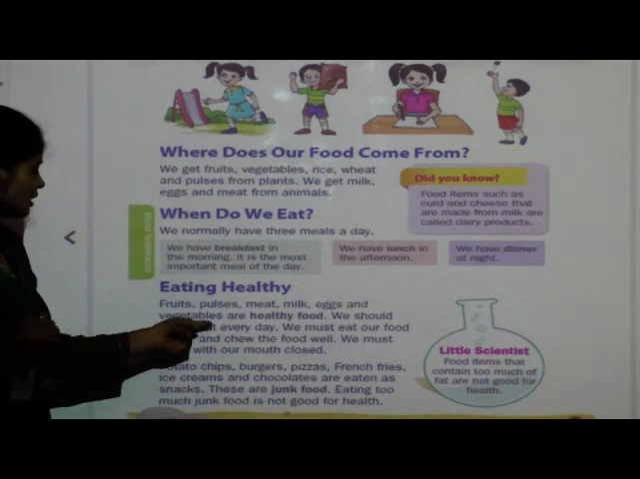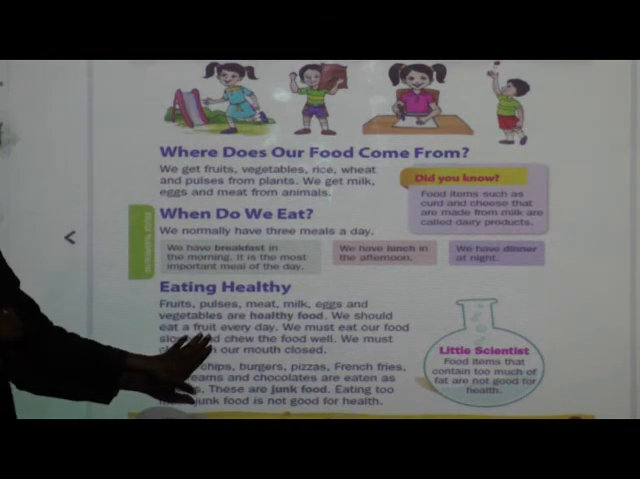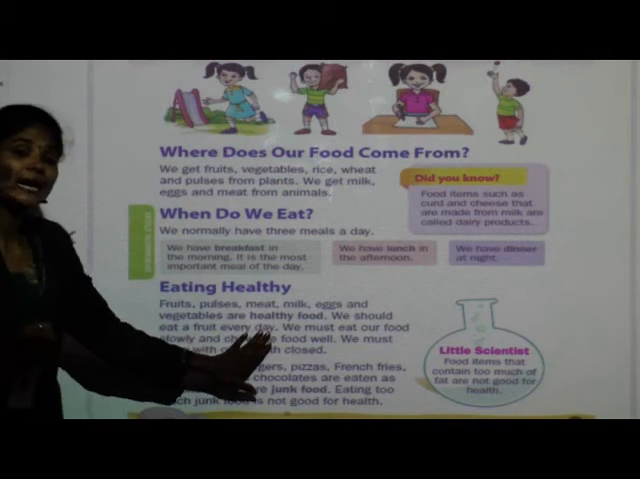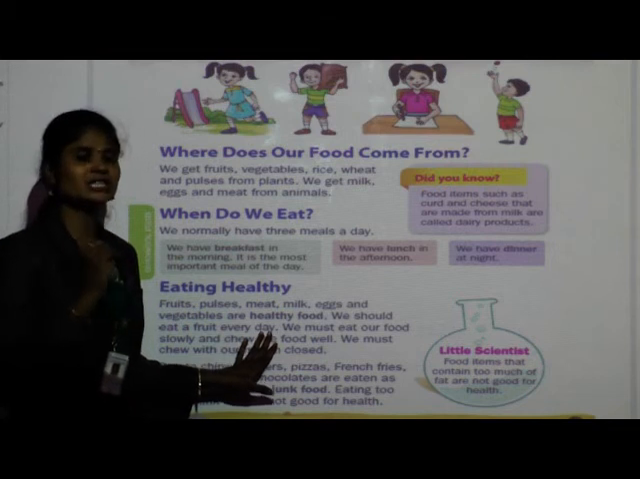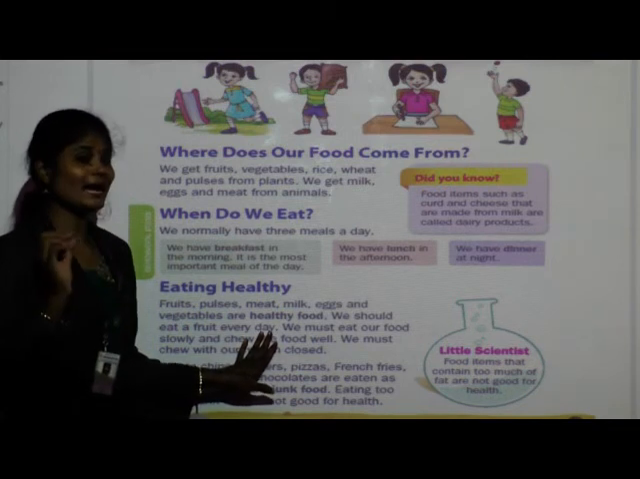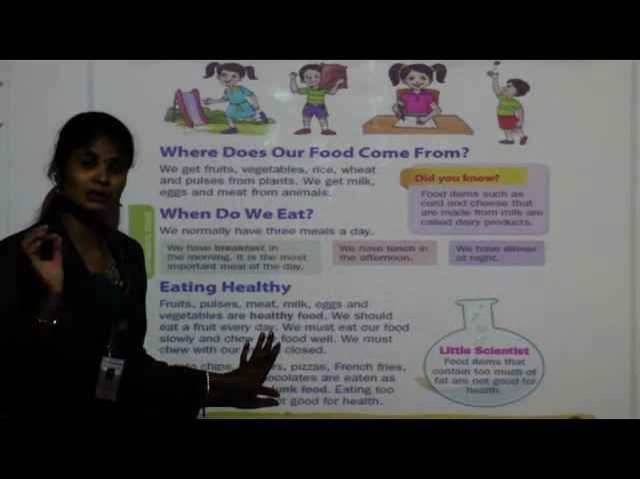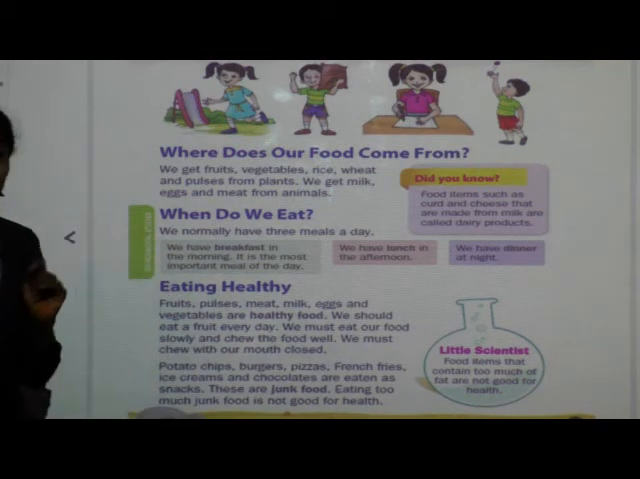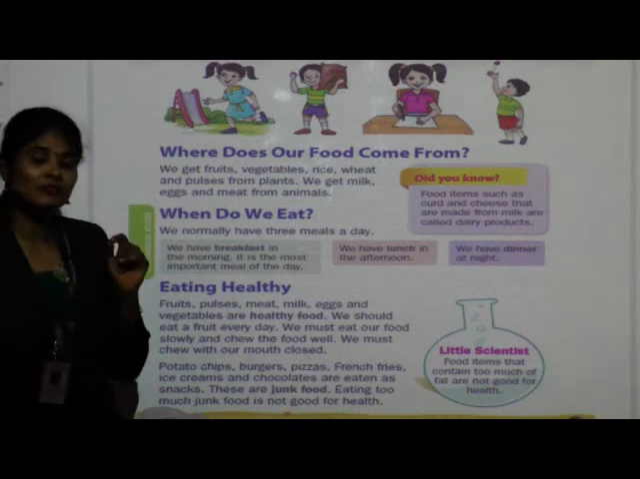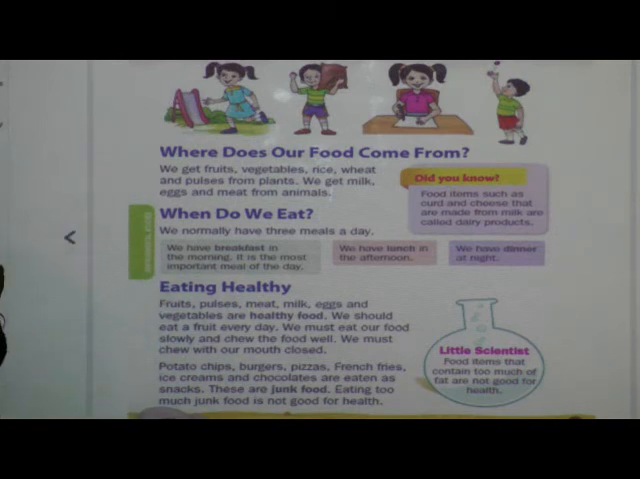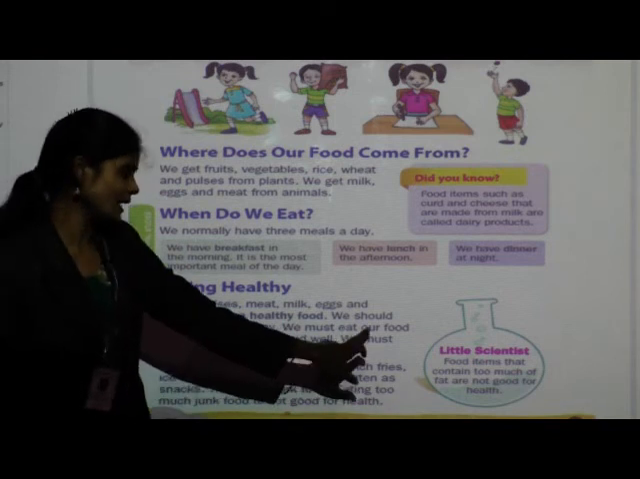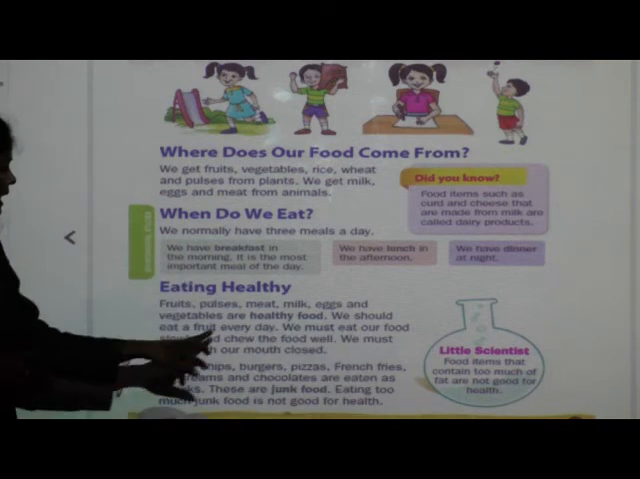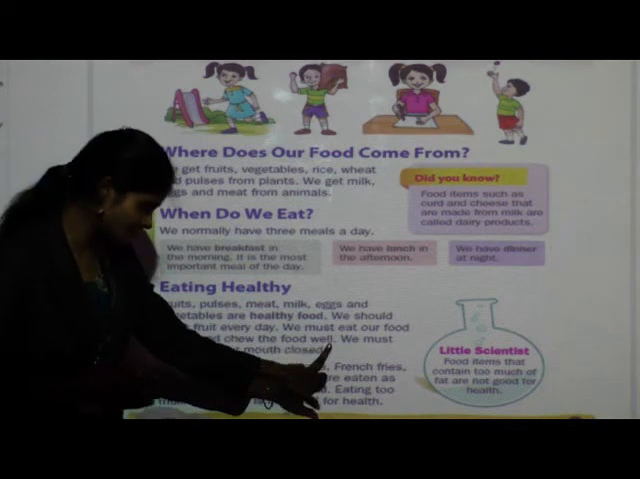We should eat a fruit every day. Why? Fruits are good for our health. Do you know, children, one proverb: an apple a day keeps the doctor away. Means if you eat at least one apple daily, then you will not fall sick, or you will stay away from diseases.